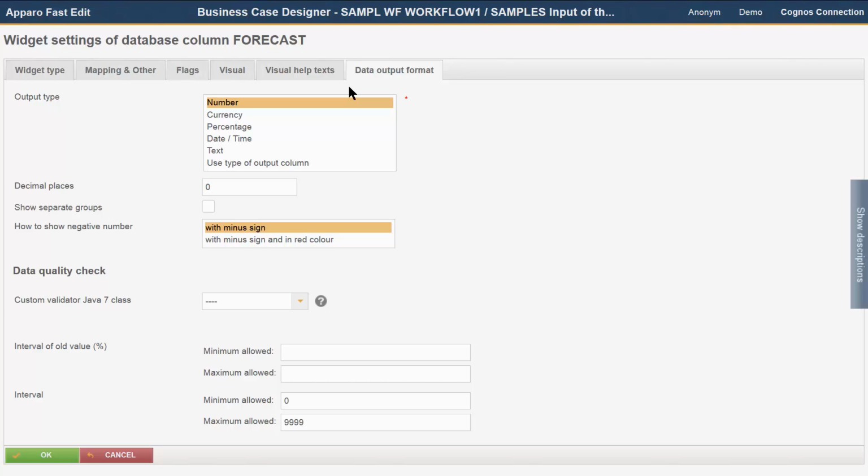Also, I have limited the interval of allowed values. Allowed are only values between 0 and 9,999. If you are using variables here, then you can calculate the validity intervals dynamically. Later in this video, you'll learn about other options you have when it comes to security and data protection.